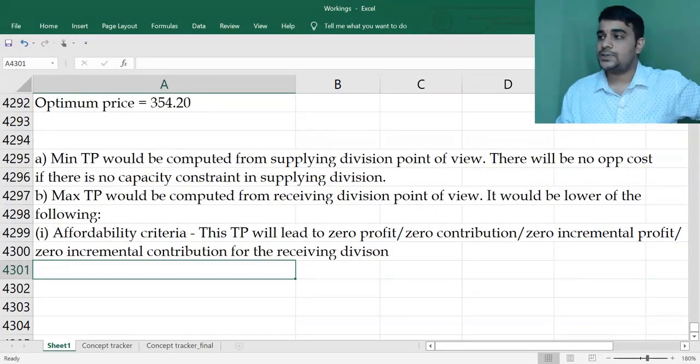Affordability criteria will lead to zero profit.